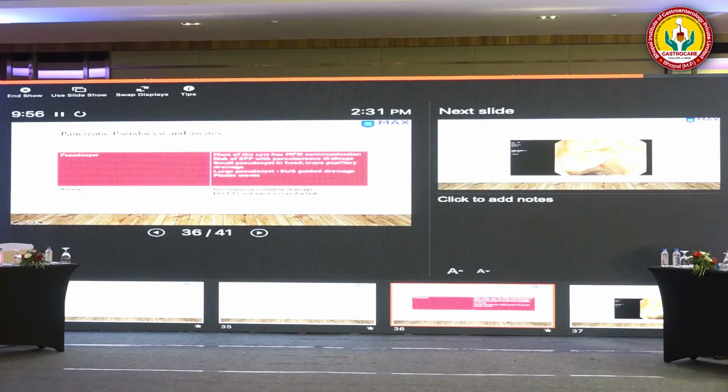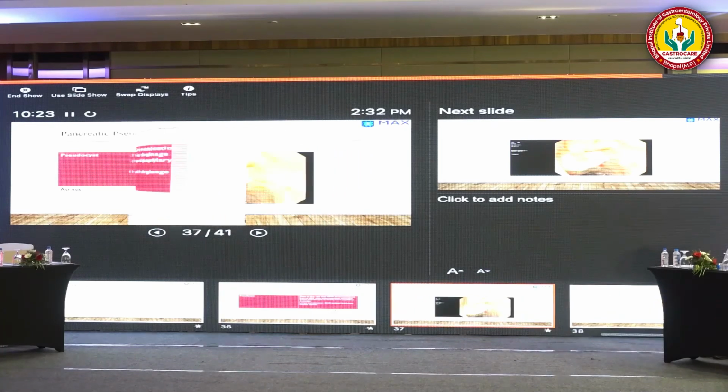And another indication is drainage of pseudocyst. Many patients with chronic pancreatitis have a pseudocyst communicating with the MPD. We should never place an external drain in these patients. There will be a risk of fistula formation, and this should be done only with endoscopy-guided therapy or surgery. Sometimes the patient also has ascites, and for that we first have to drain the ascites, then we should attempt the ERCP. Otherwise there is a risk of peritonitis in these patients.